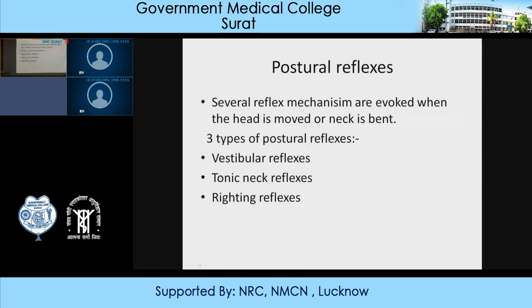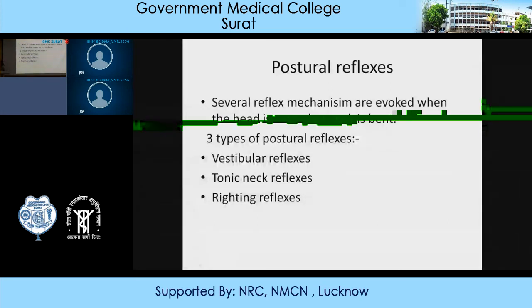In vestibular reflexes, signals are transmitted from the receptors present in the vestibular apparatus. Signals are carried to the vestibular nuclei, and from the vestibular nuclei, signals will be transmitted to the spinal cord through the vestibulospinal and vestibulo-reticular tracts to the anti-gravity muscles, as a result of which posture will be maintained.